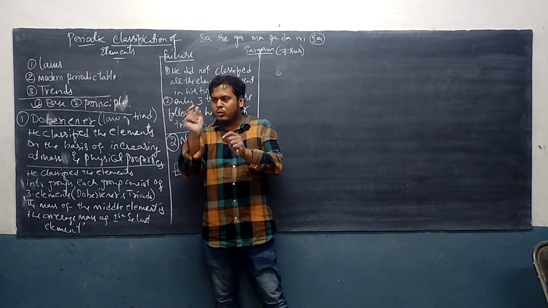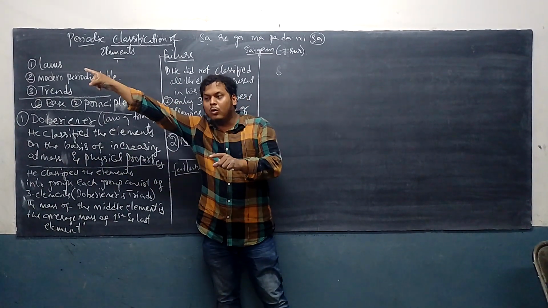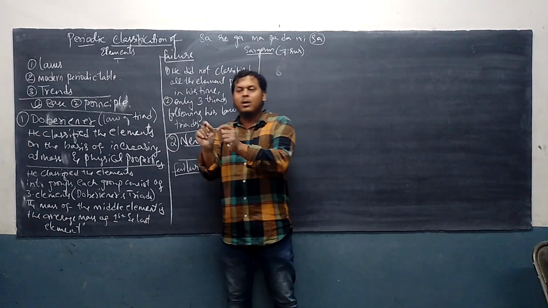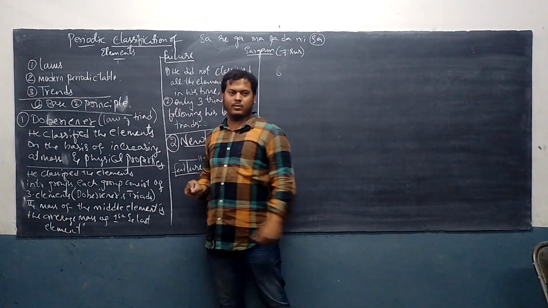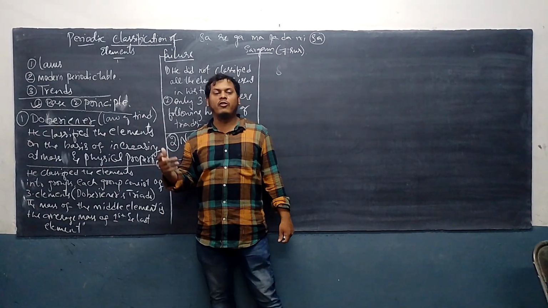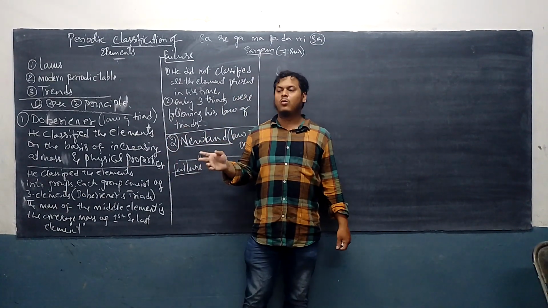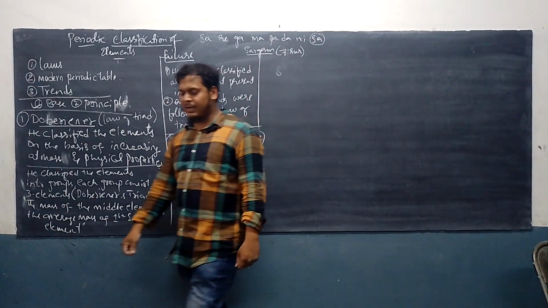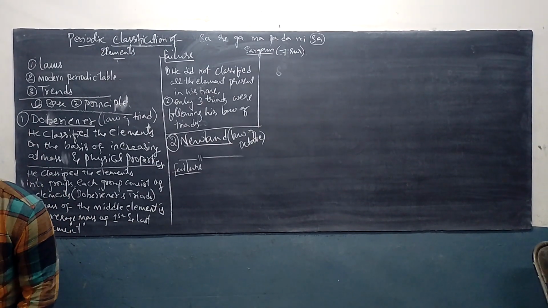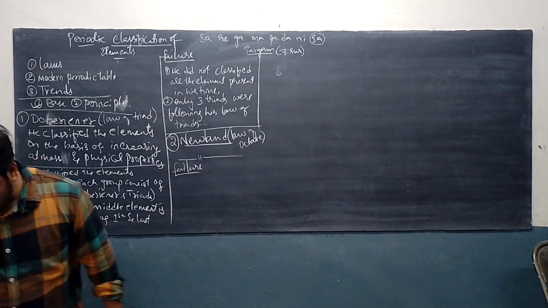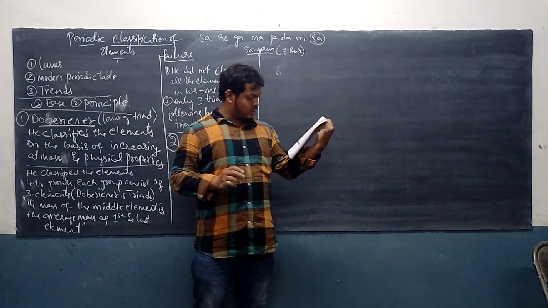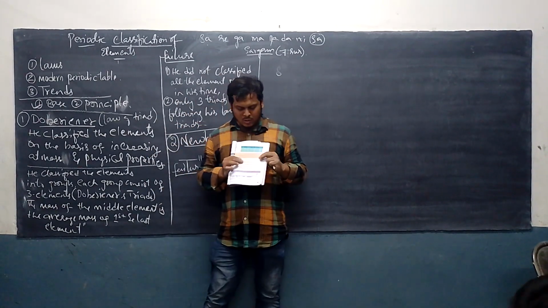When new elements were discovered, he adjusted those new elements with the old elements. Are you getting it? He adjusted them. Adjusted means placing two elements together. And during this adjustment, he made a lot of big mistakes. What did he make? Mistakes. For example, a part of Newland's periodic table is given on page number 23. 23 you can see here. 25 it is, sorry. 25, check it.